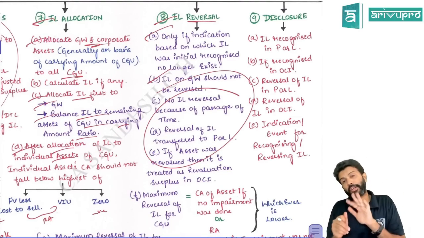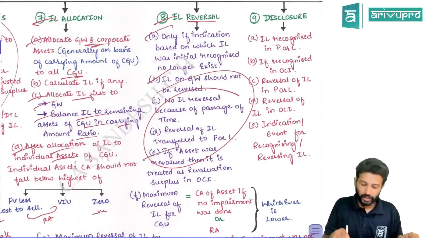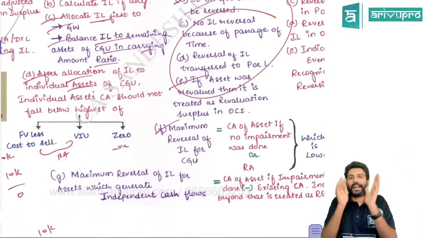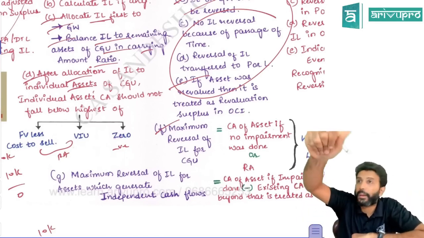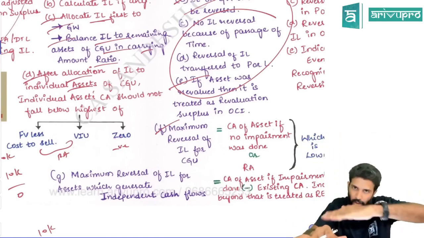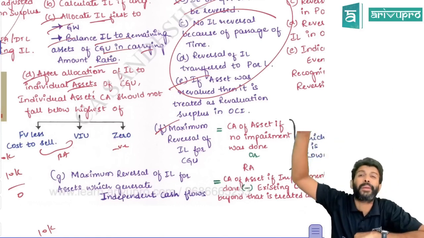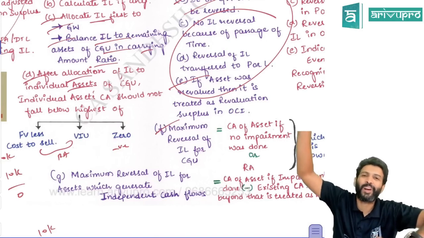Now say I charged impairment loss earlier at CGU level. Now you can also reverse it. What the standard says is, when you charge an impairment loss, there was a lower limit, because when you book an impairment loss, carrying amount will reduce. When you reverse impairment loss, carrying amount will increase, so there is an upper limit also. For charging impairment loss, there was a lower limit. For reversal of impairment loss, there is an upper limit.